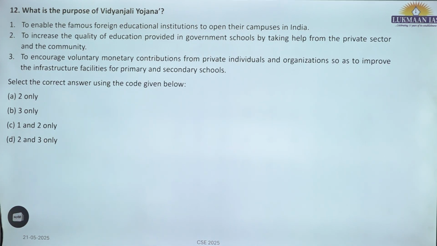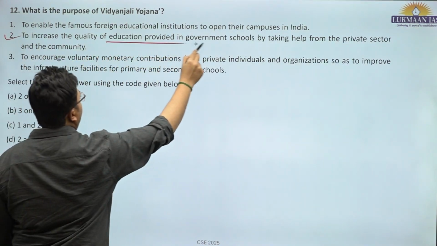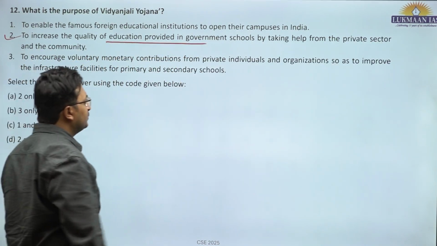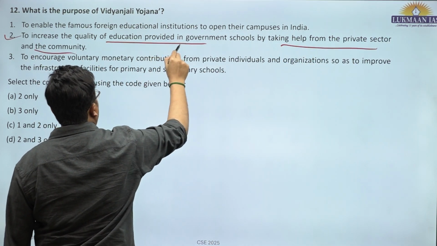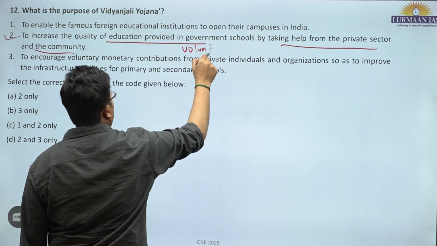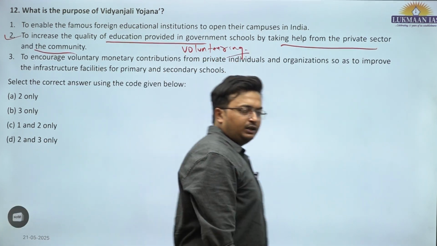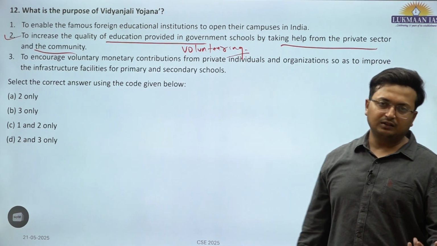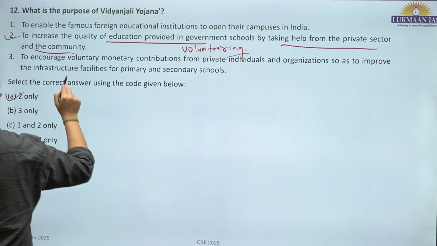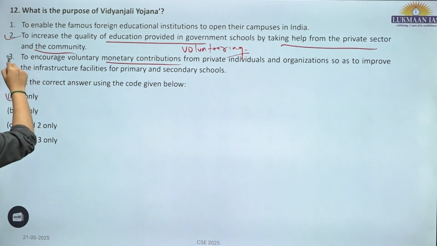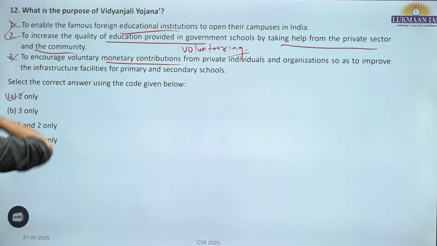So what is the purpose of Vidyanjali Yojana? To increase the quality of education provided in government schools by taking help from the private sector and community. This is volunteering. So private teachers can volunteer to teach in those schools which are run by the government. That is the idea behind Vidyanjali Yojana. So second is only correct. There is no monetary contribution. This is incorrect. To enable famous foreign education institutions to open campuses, this is also not correct.